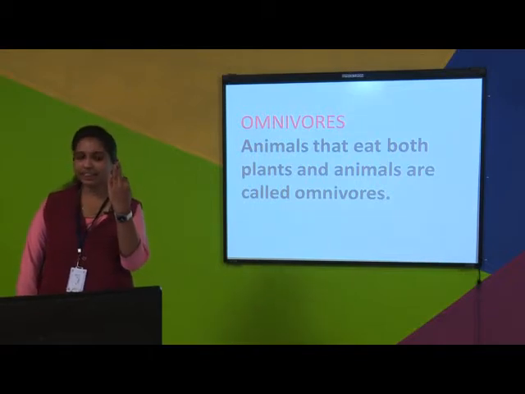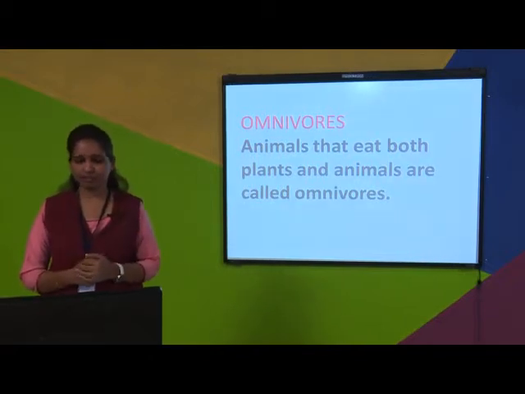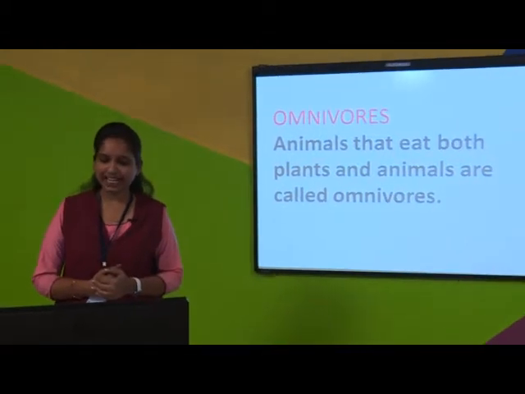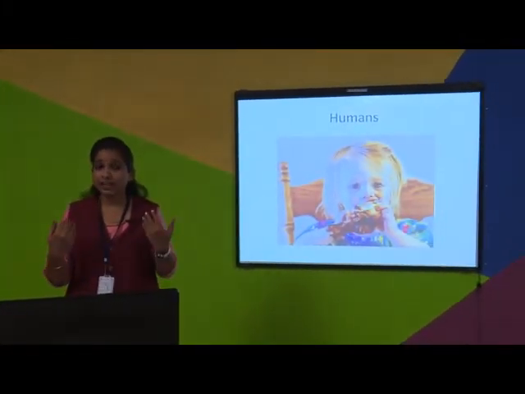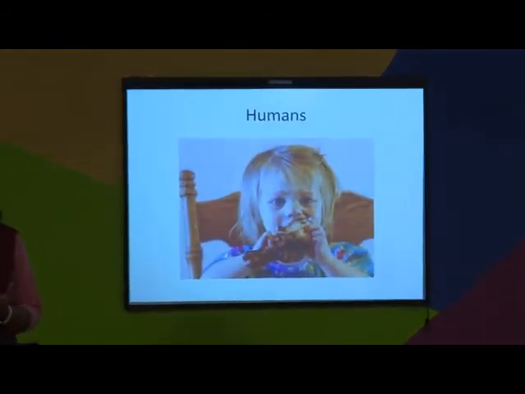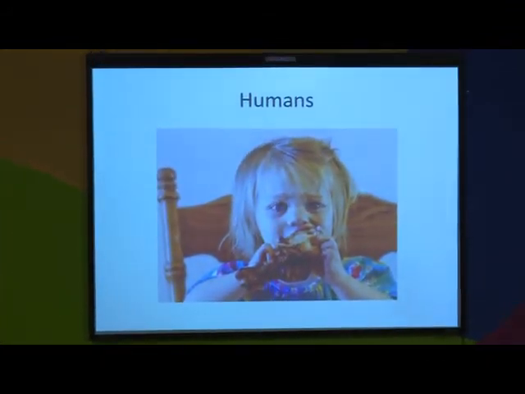Now we will see our third group, that is omnivores. Animals that eat both plants and animals are called omnivores. I'll repeat again. Animals that eat both plants and other animals are called omnivores. Now I'll show you some examples of omnivores. Students, you will be surprised to know about the omnivores because we humans are examples of omnivores. Might be you're thinking how it is possible.